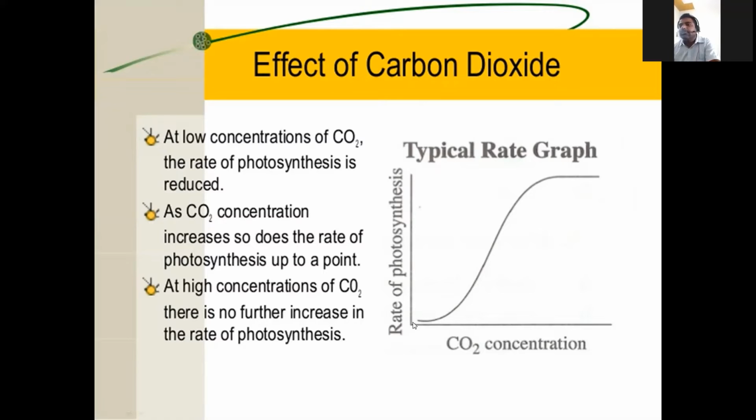If you see the graph, when the 0.03 percentage of carbon dioxide is slowly increased to 0.05, there is a good photosynthetic rate. Above 0.05 percent, stomatal closure will occur, and slowly the photosynthesis process may decrease.